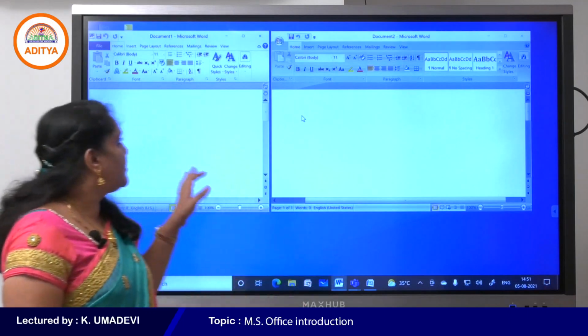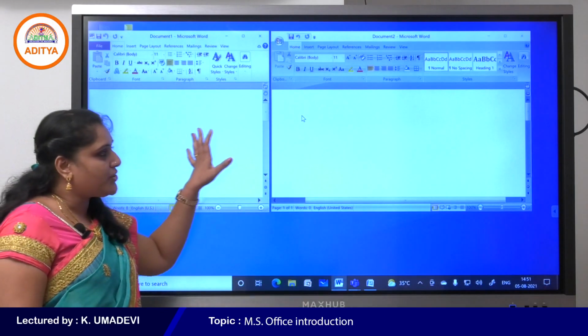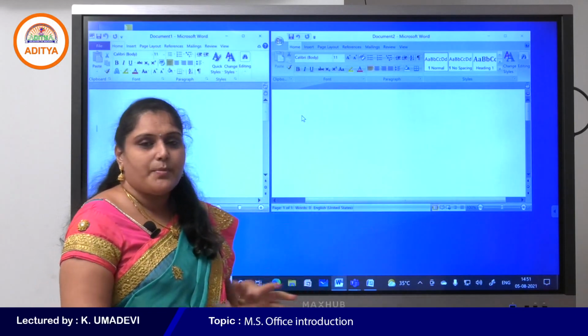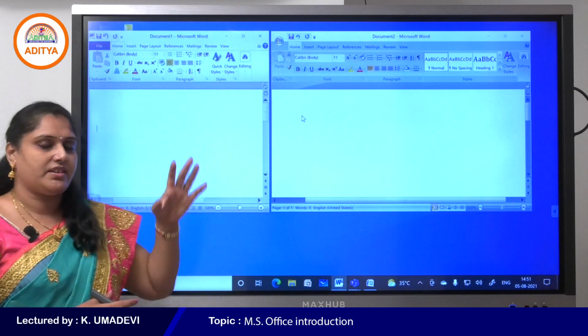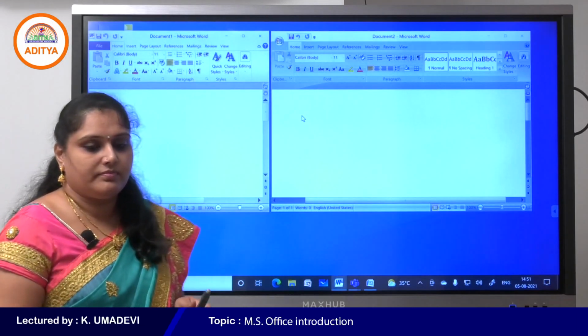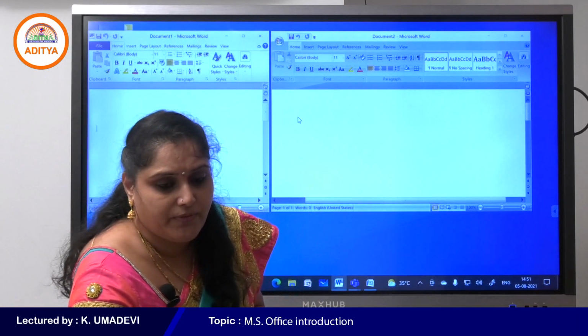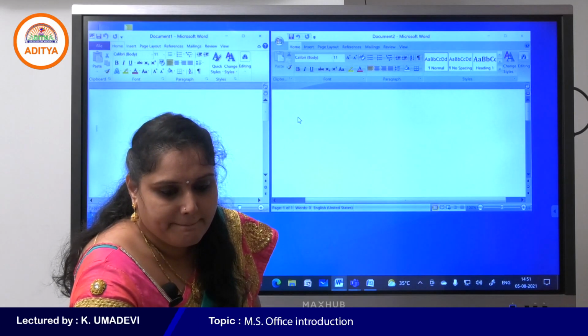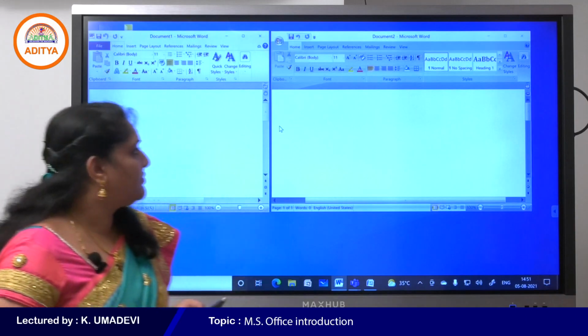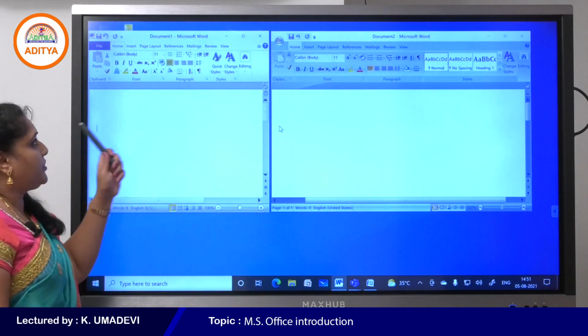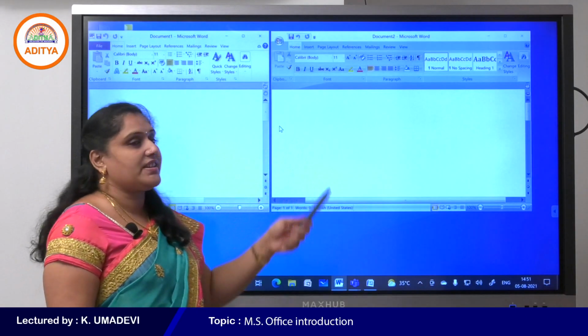See, this is 2010 and this is 2007. Just observe the difference between Word 2010 and 2007. Come on, students. So what is the difference between them? Just observe the difference in both the windows.